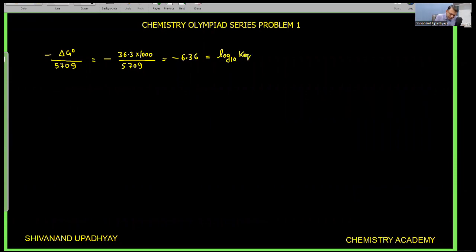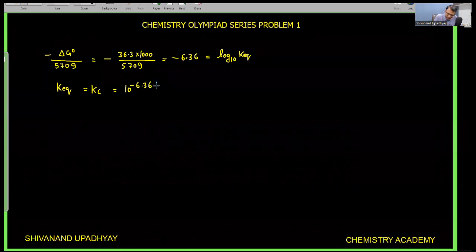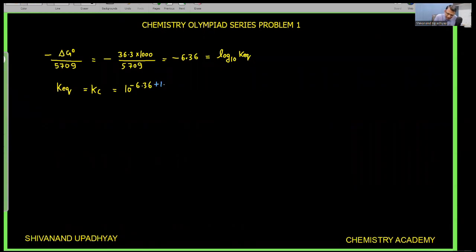So from here, if I write the value of the equilibrium constant, this equilibrium constant is Kc because all the reactants and products are in aqueous medium. So this value Kc is equal to 10 to the power minus 6.36. If I further want to simplify, I will add plus 1 and minus 1.